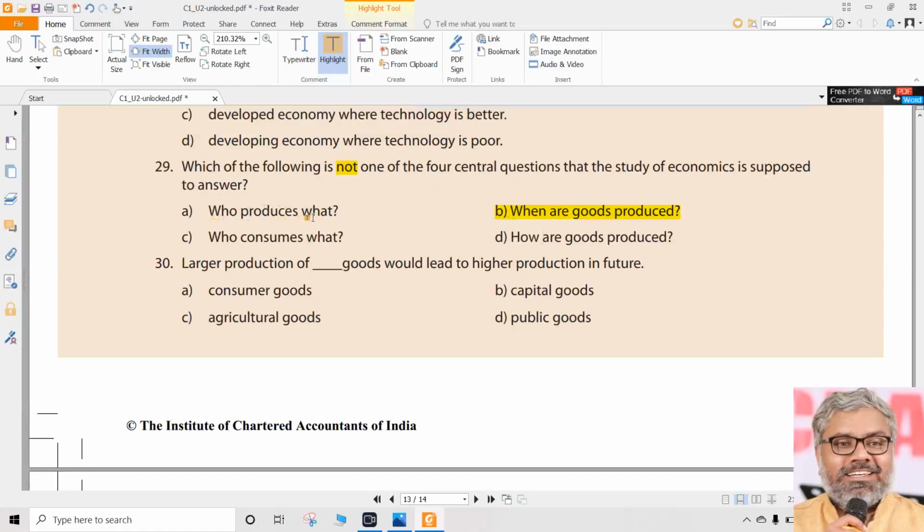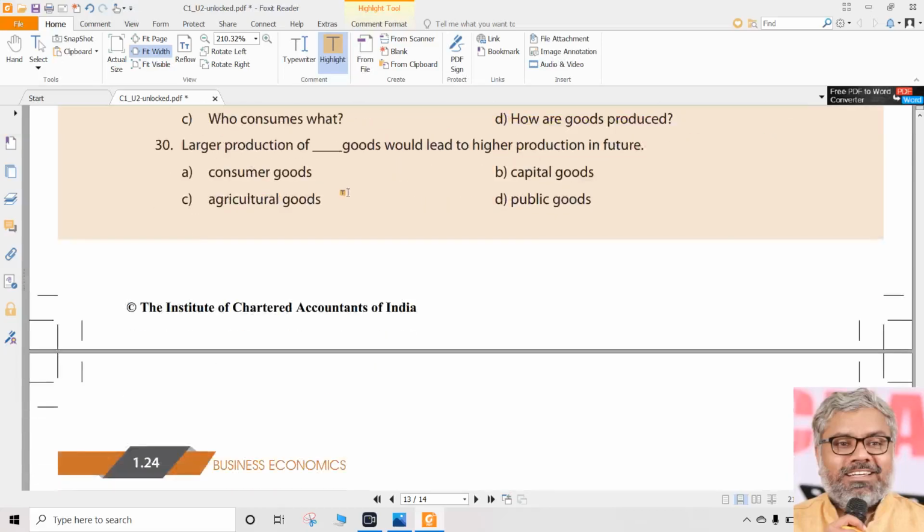Who produces what is there. That is definitely there. Who consumes what? For whom the goods are to be produced. How the goods are to be produced. All these things are there. But when they are to be produced, that is not a central economic question. So that is why odd man out here is B, Bombay. That is answer for question number 29.